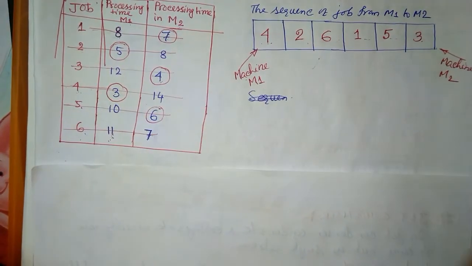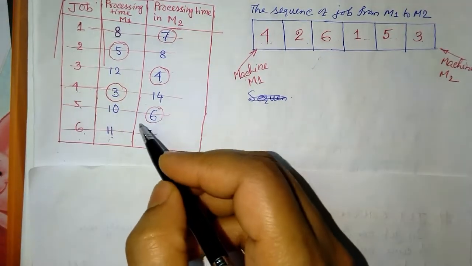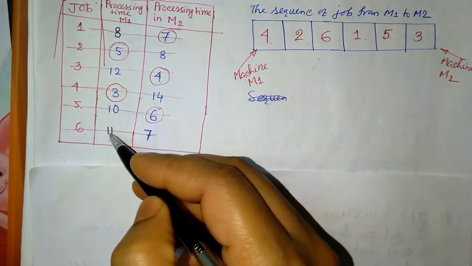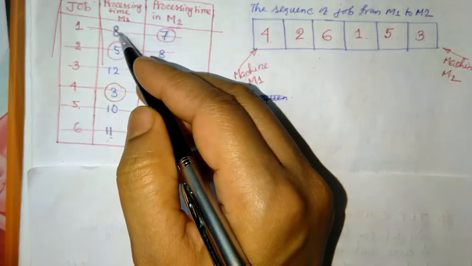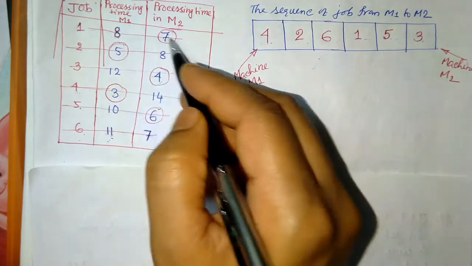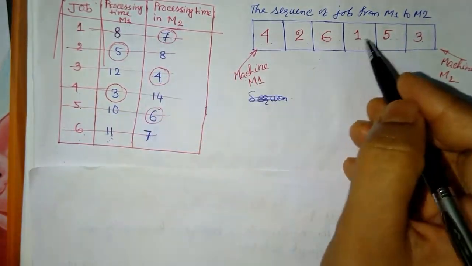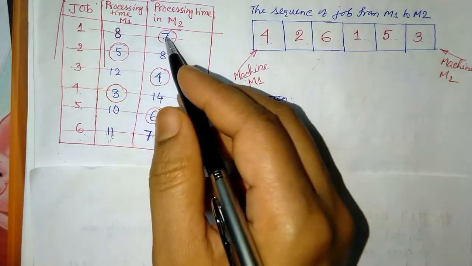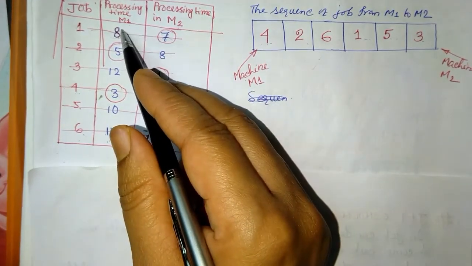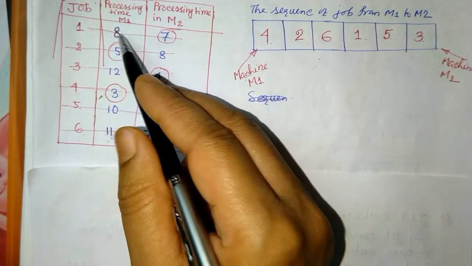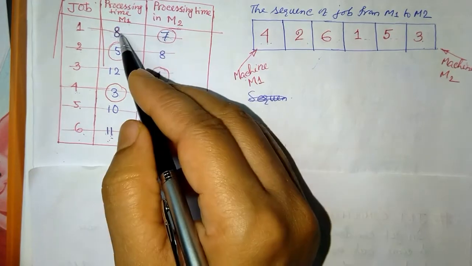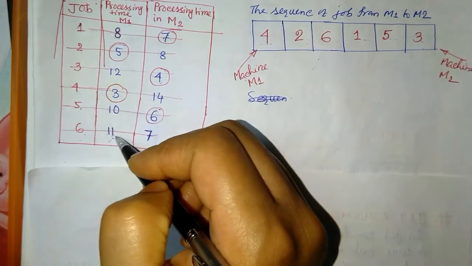Another thing I should mention: if machine 1 also had a tie, say 11 for job 6 and 11 for job 1, then you can choose any one, you can put either, that is no problem. But here only one machine had a tie, so we have to consider the other machine, and whichever has the minimum processing time will be put on machine 2. And if the same thing happens for machine 1, suppose here 8, here also 8.